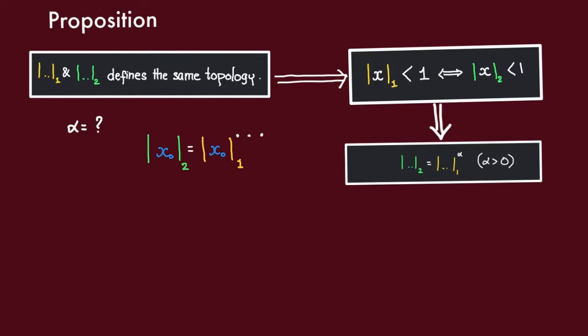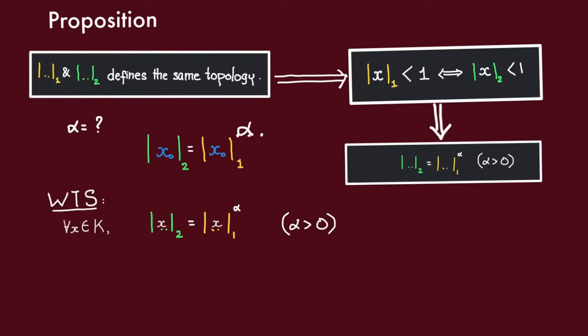We can take some appropriate element x0 in K and assume that these absolute values are not trivial. Then these are just two real numbers, so I can find some exponent alpha such that this is equal to this number to the alpha. By definition, we see that this equality holds for x0. We need to show that it holds for all x in K.